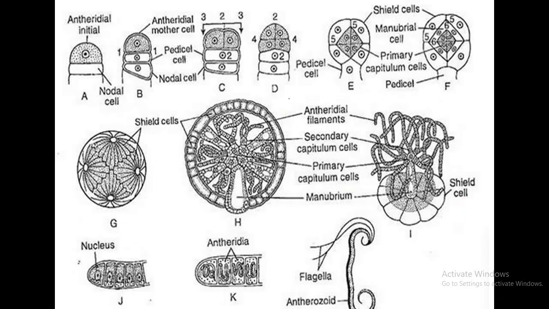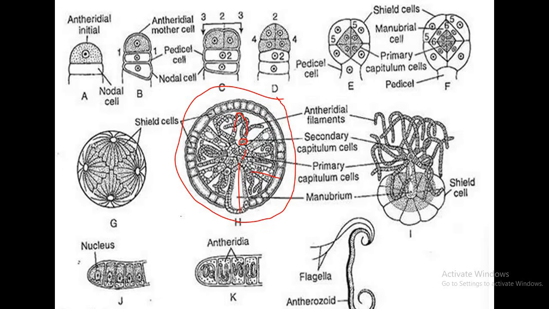This is the structure of globule. It is a macroscopic, spherical red or yellow structure. Like the surface of a football, it has 8 shield cells which give them spherical shape. From each shield cell, a large cylindrical manubrium originates, from which 2 or 4 primary capitulum cells originate, and from them 6 secondary capitulum cells originate, and from them 2 to 4 long unbranched antheridial filaments originate.